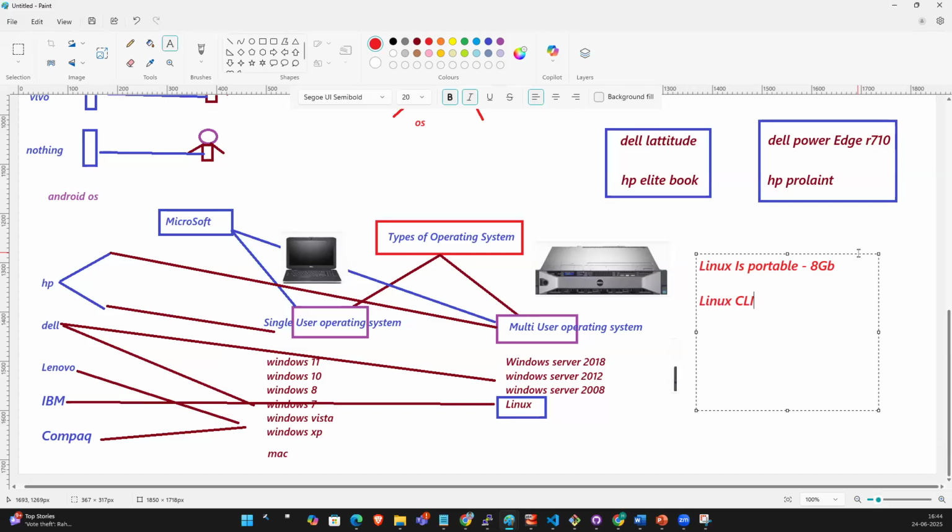So Windows is a GUI. How are we attacking cyber crime? Something like ethical hackers.